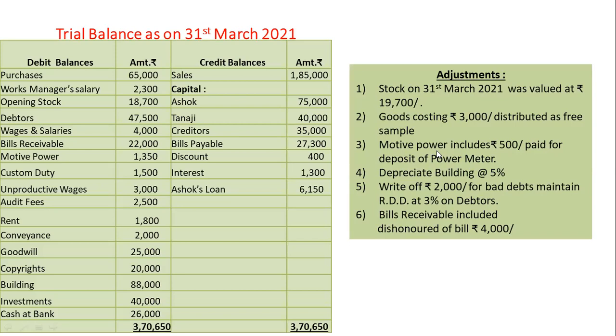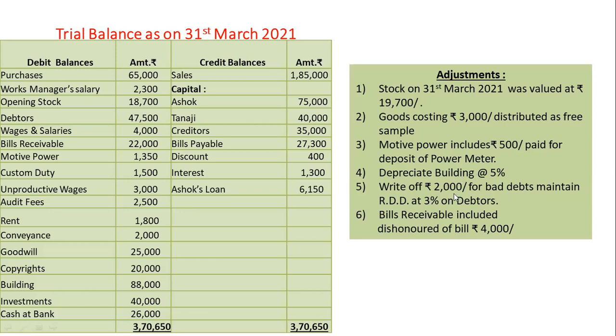And second, in balance sheet asset side. Depreciate building at 5%. First effect, depreciation shown in profit and loss account debit side, and second is deduct from the item of building, less depreciation.